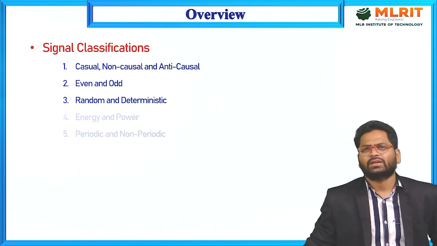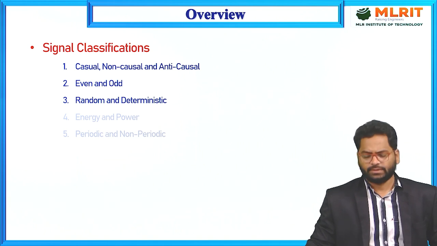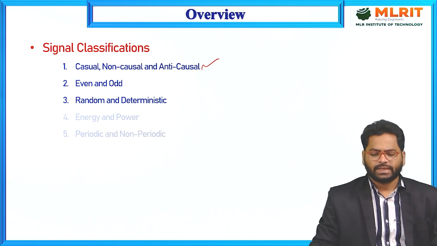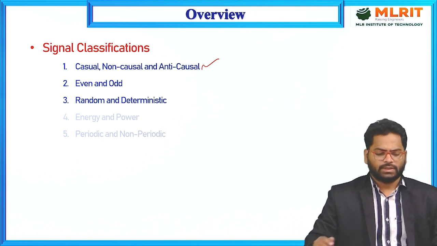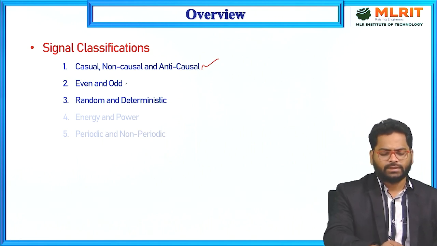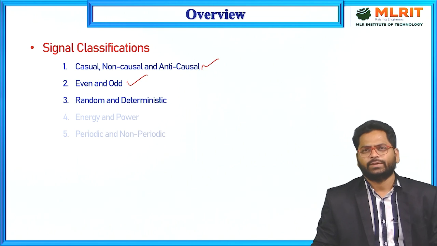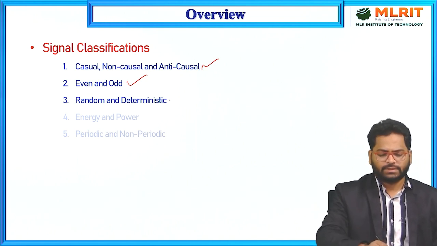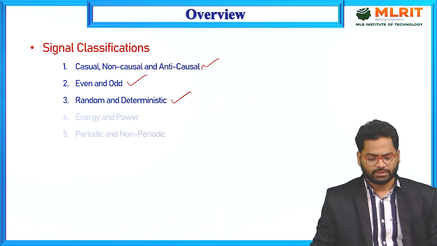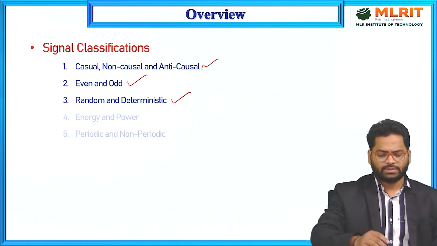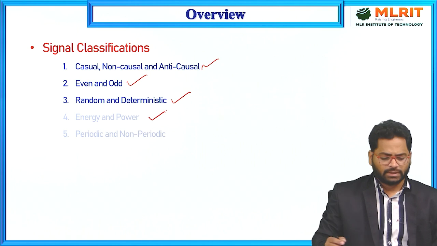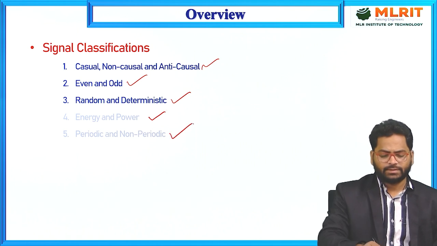In signal classification, we are going to see, in the next couple of minutes, first the causal, non-causal and anti-causal signals. The second category is the even and odd signals, and the third one is random and deterministic signals for this lecture. In the next lecture, we will discuss energy and power signals, and then periodic and non-periodic signals.